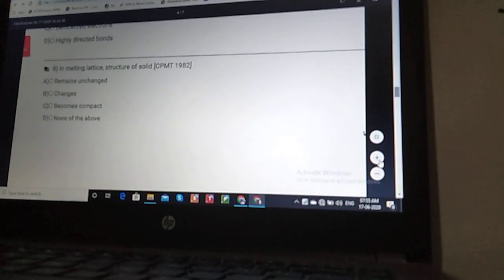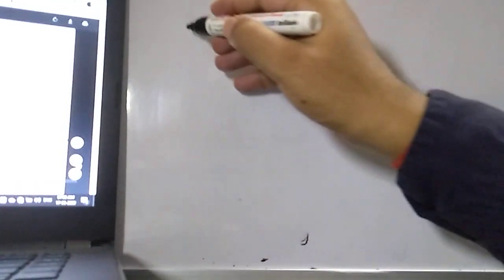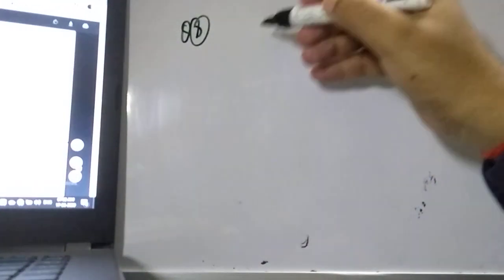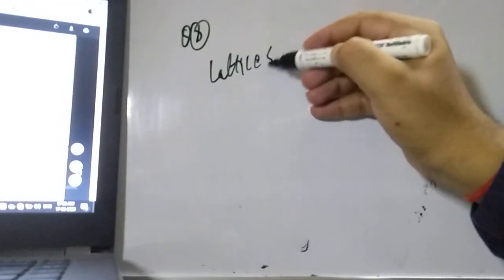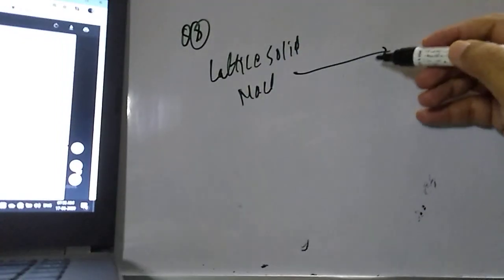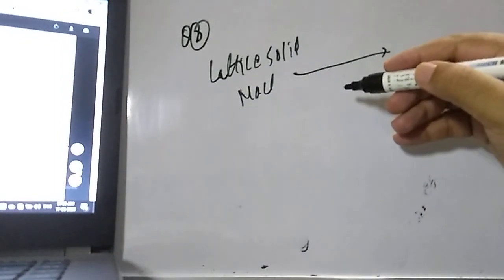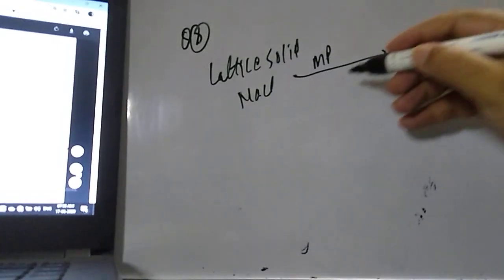Now let us move to question number 8, student. It was asked in the CPMT exam 1982. This is very old; this type of question is not being asked now. The question is about melting a lattice solid. Suppose you are taking NaCl and melting it.